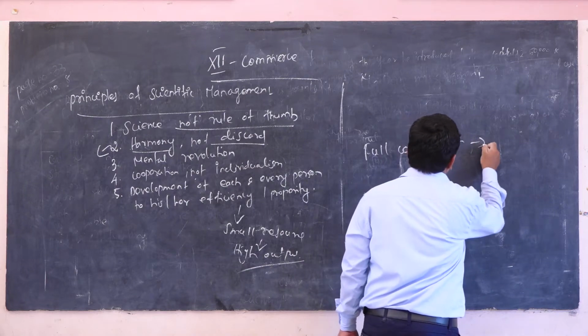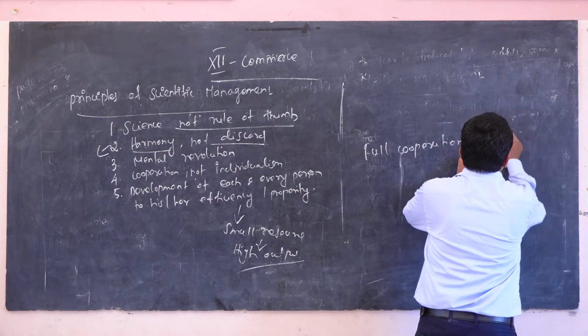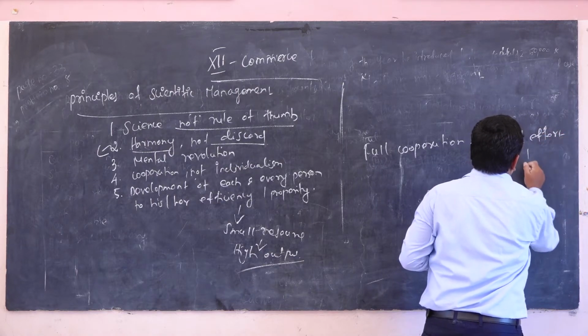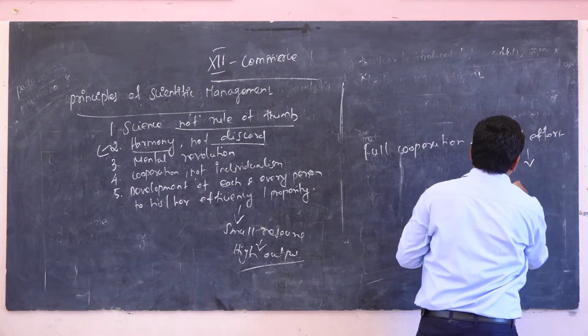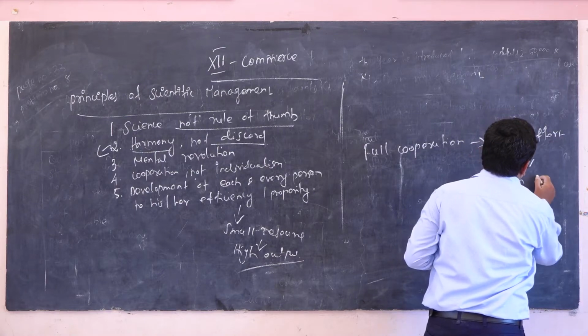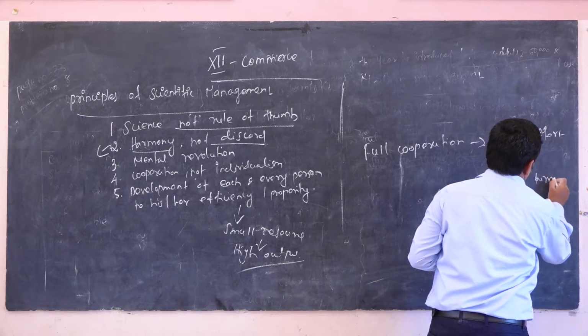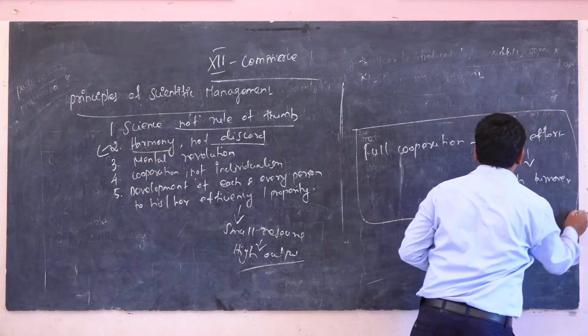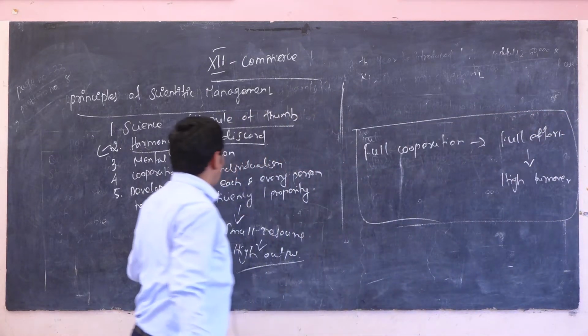With full cooperation, it will give full effort, and it will have high turnover. That is a very important thing in cooperation, not individualism.